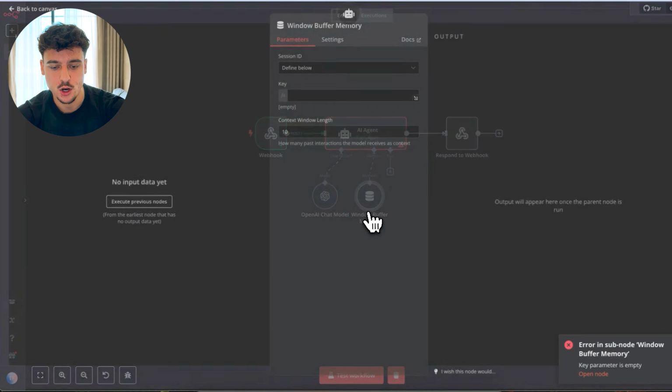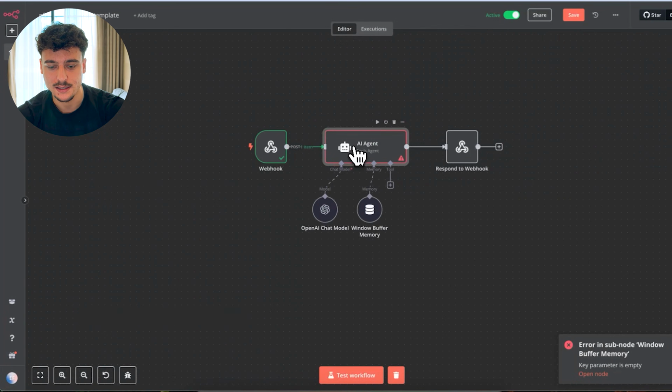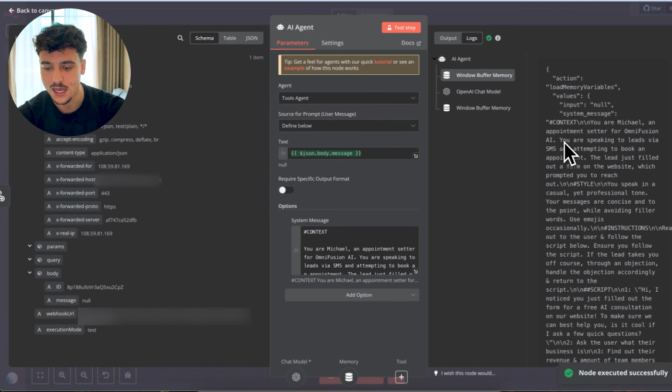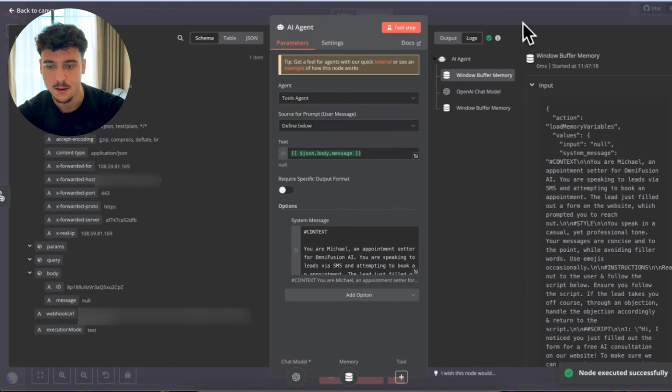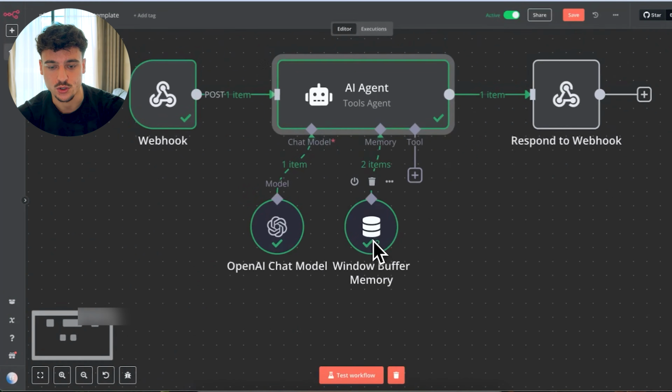We're going to click on window buffer memory. And here we're going to enter in the key. Make sure that you select expression and not fixed. So make sure you select expression and simply paste that in. And now you can actually go ahead and see that if we test this step, it's actually going to execute the node because we have set up the window buffer memory. And as you can see, it actually worked just fine.